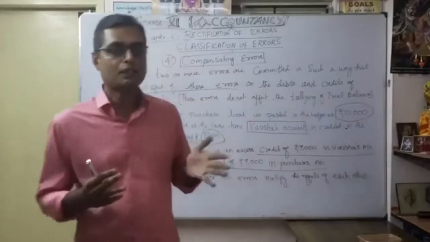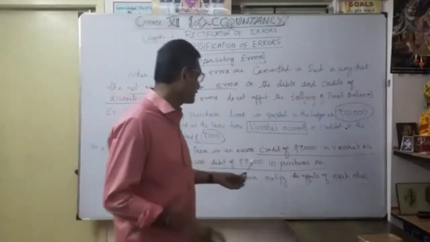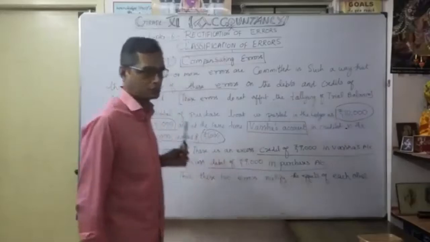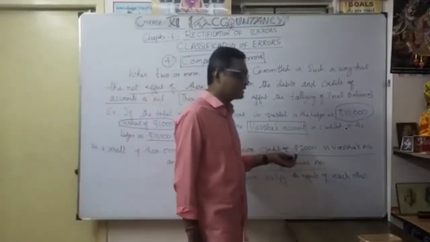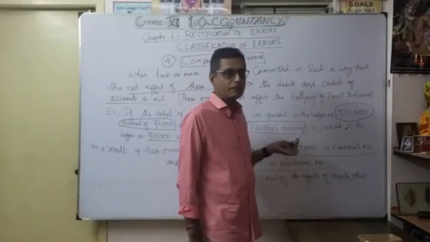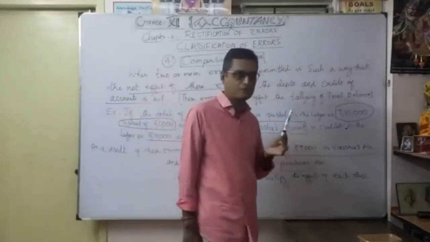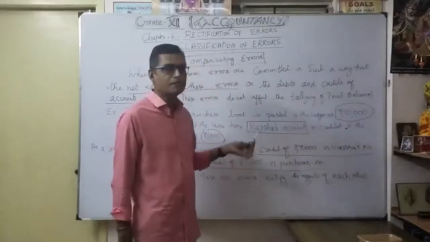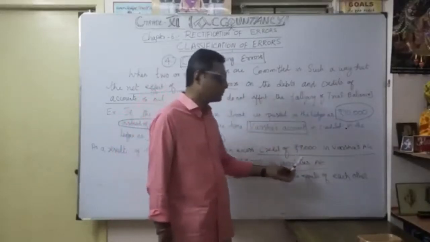So naturally, on both sides there is an excess of 9,000. Understood? That is very important. Instead of 1,000, an excess of 9,000 was accounted. So there is a 9,000 difference in the supplier's account, and similarly in the purchase account debit part.